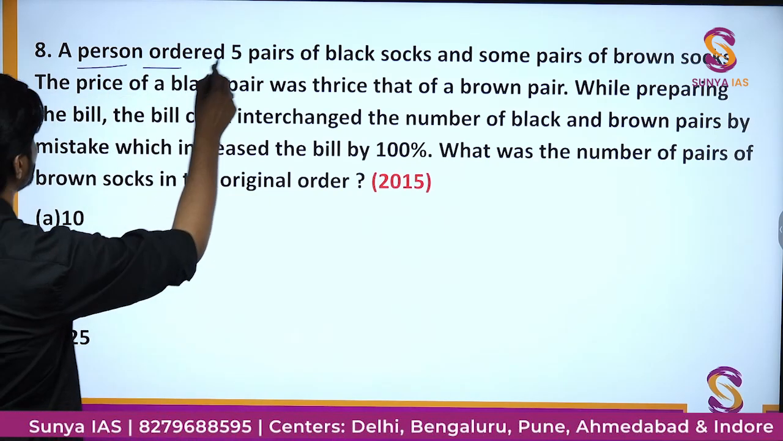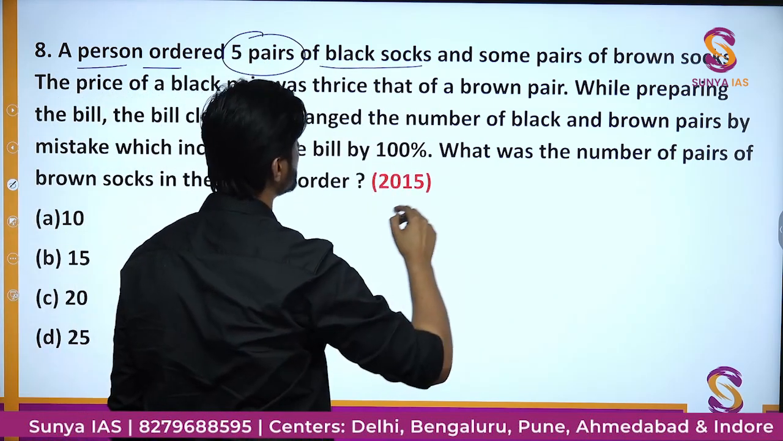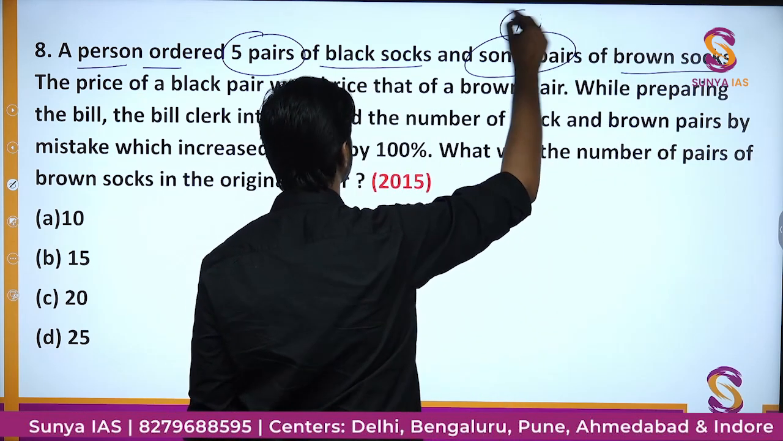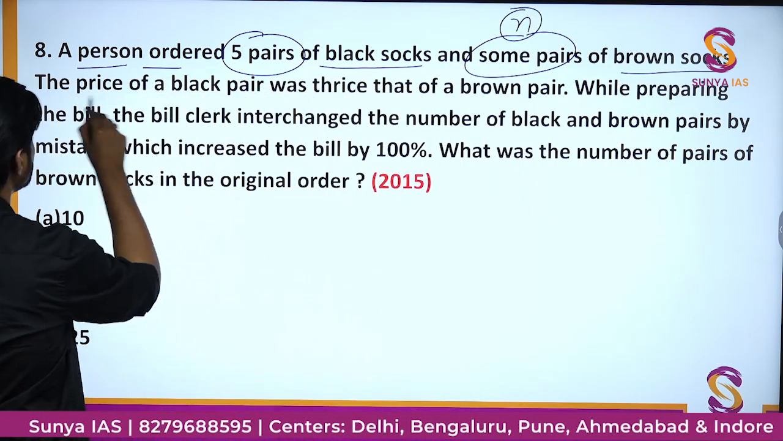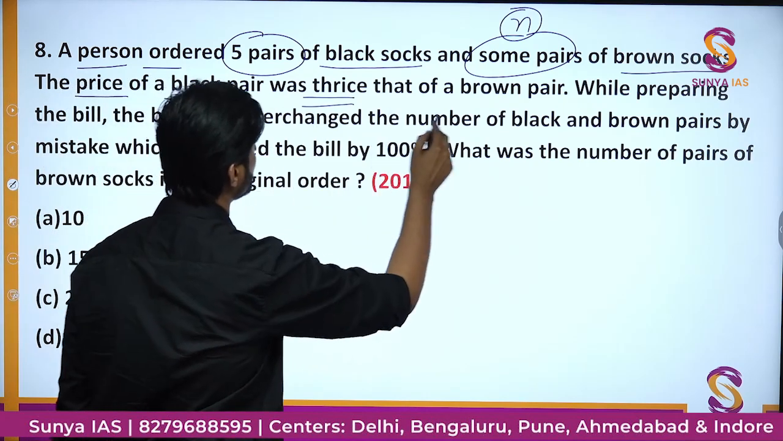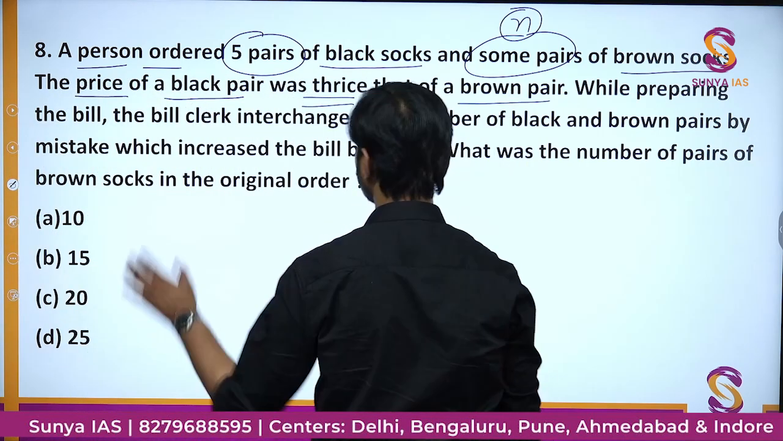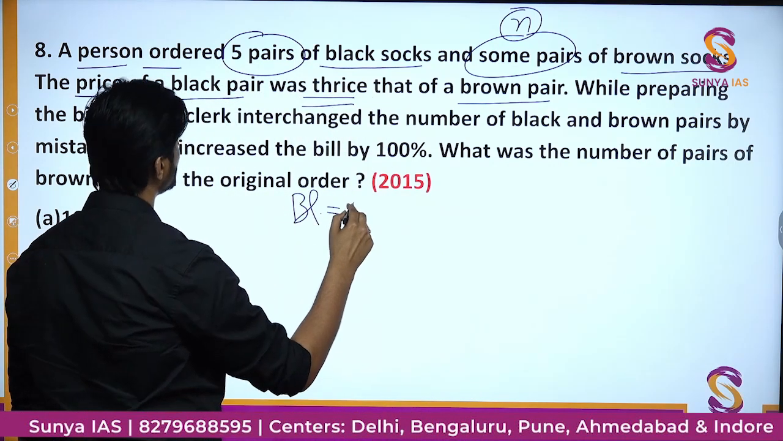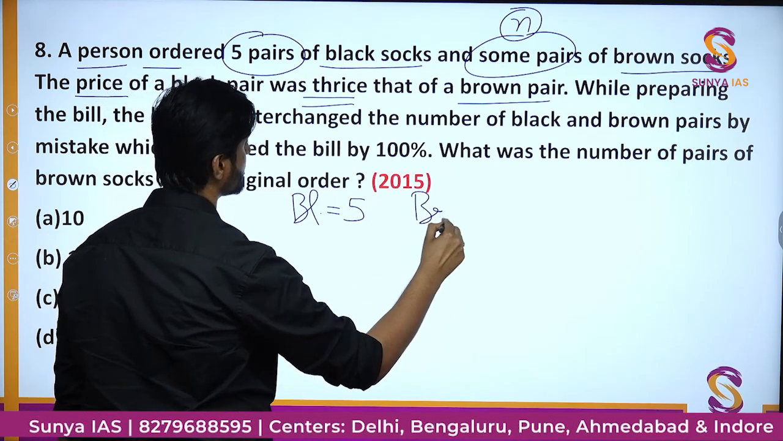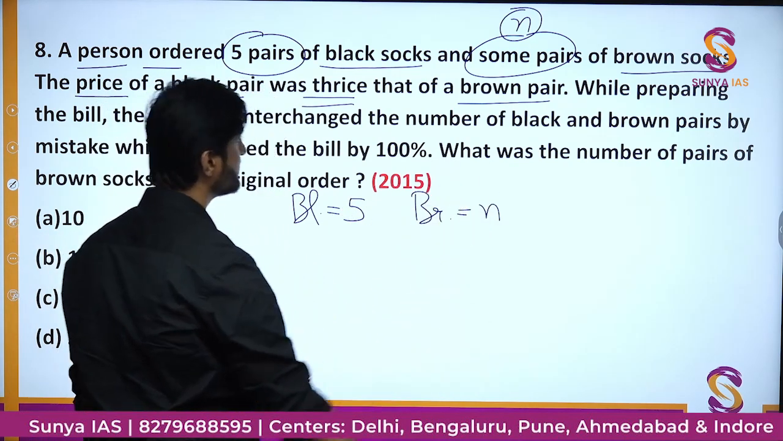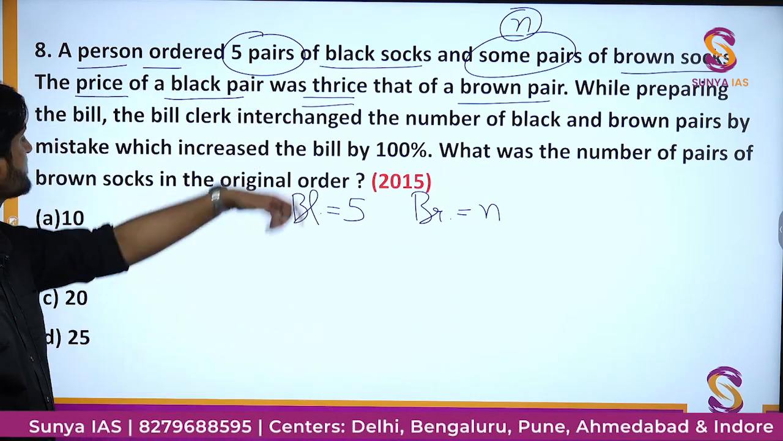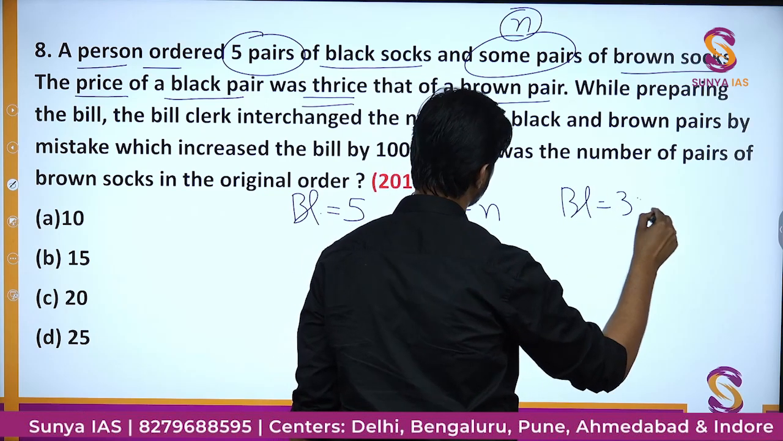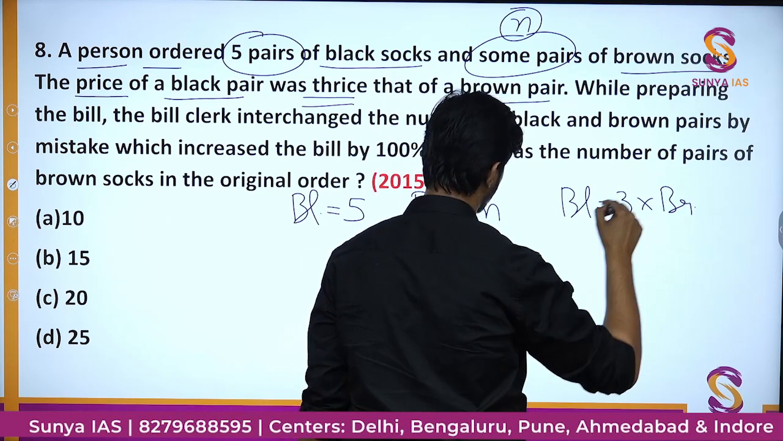A person ordered 5 pairs of black socks and some pairs of brown socks. So the number of brown socks is not given. Let's assume it to be n. Now the price of the black pair was thrice that of a brown pair. Okay, this is the first part of the question. So suppose the number of black socks, let's call it BL, is 5, and the number of brown socks, let's call it BR, is n. And one thing given to us is that the price of the black sock is thrice the brown sock. So BL is actually 3 times BR.